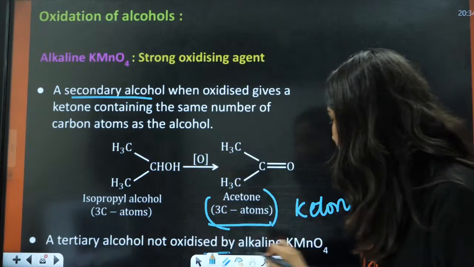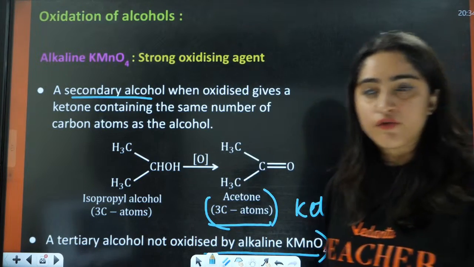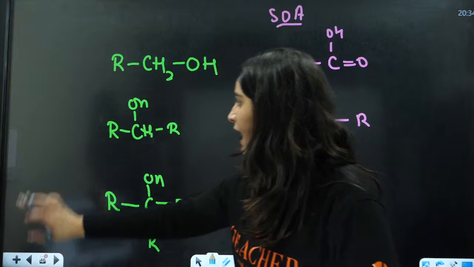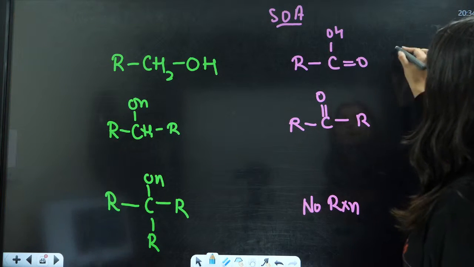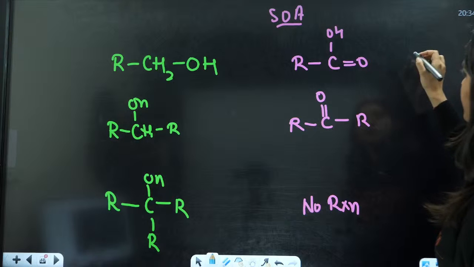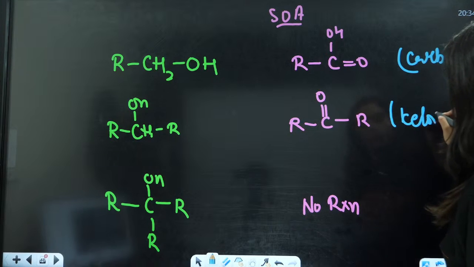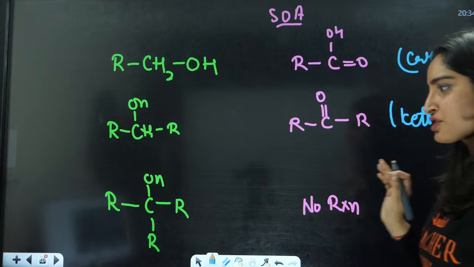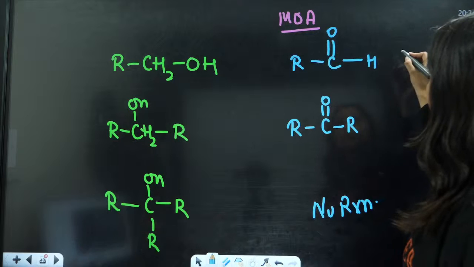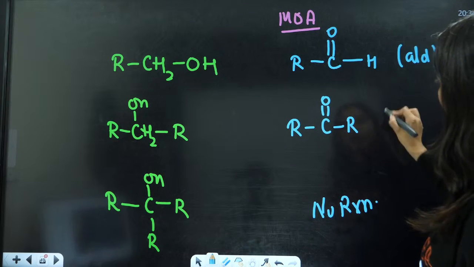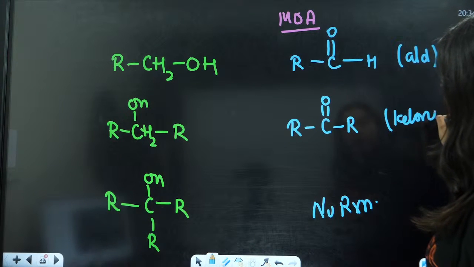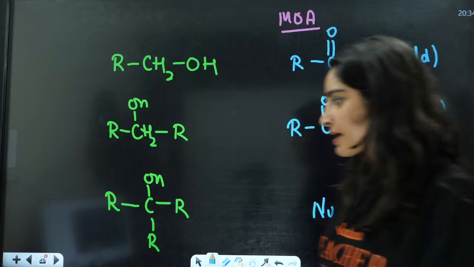For 3 degree alcohol, there will be no reaction. So this is aldehyde, this is carboxylic acid, this is ketone, and this is no reaction, right?